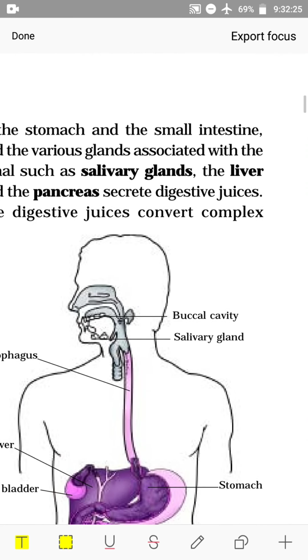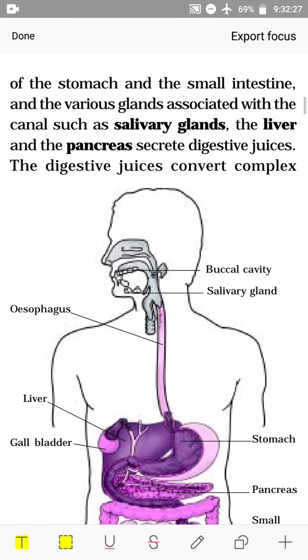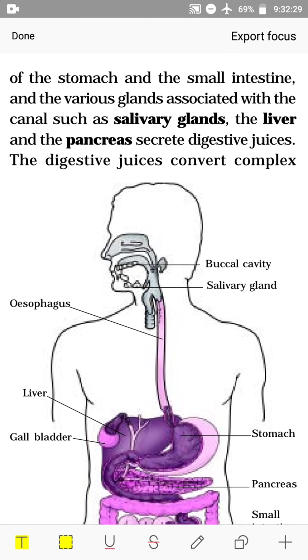The inner walls of the stomach and the small intestine and the various glands associated with the canal, such as salivary glands, the liver and the pancreas, secrete digestive juices.